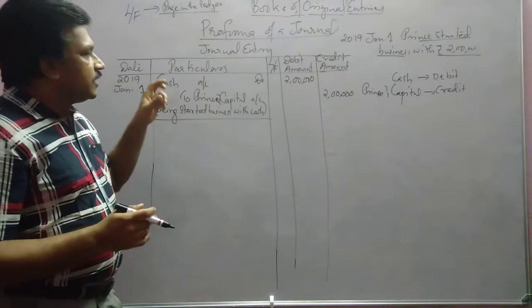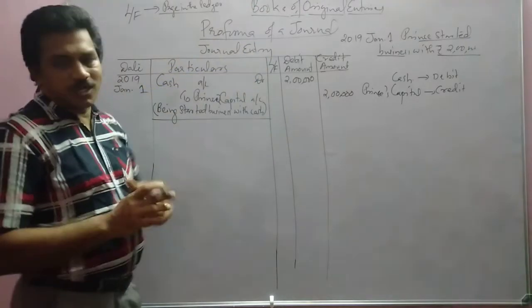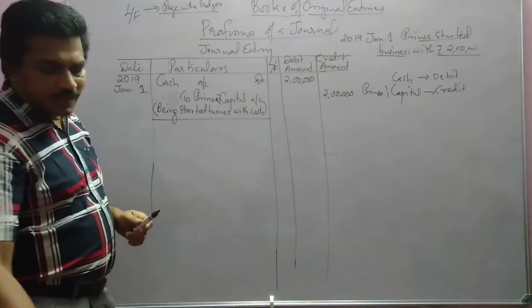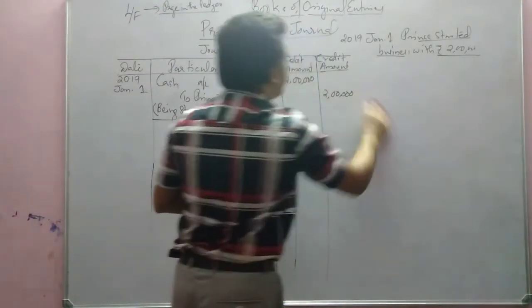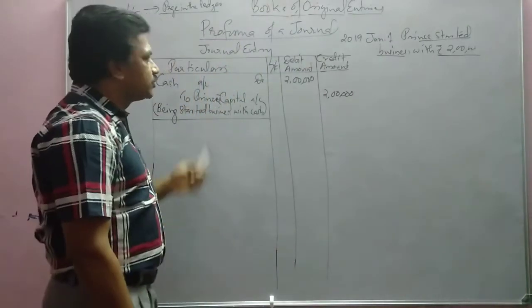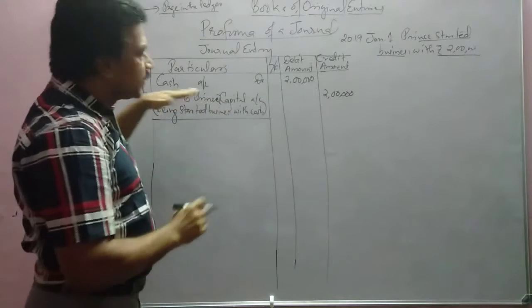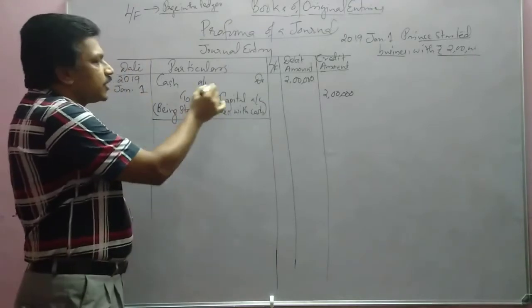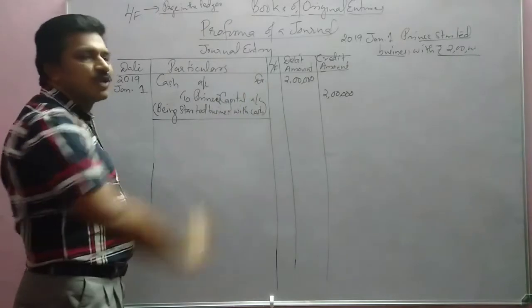Now we are going to explain the parts of the journal. Let us see here. This is the journal: cash account debtor to Prince Capital, and the amount is also written.